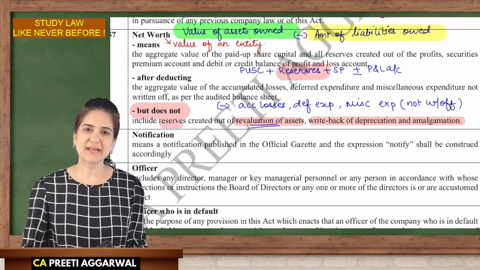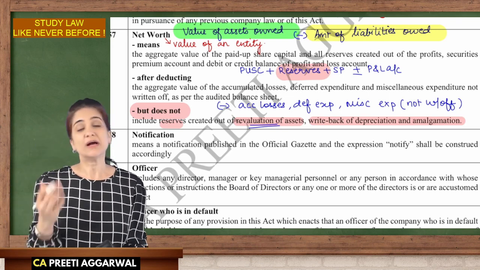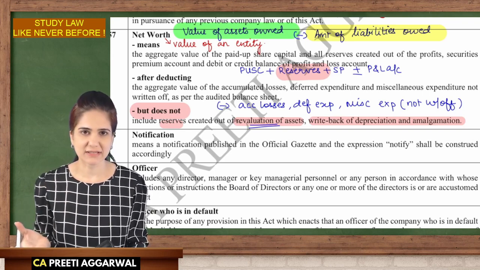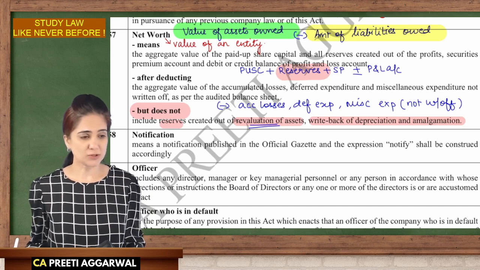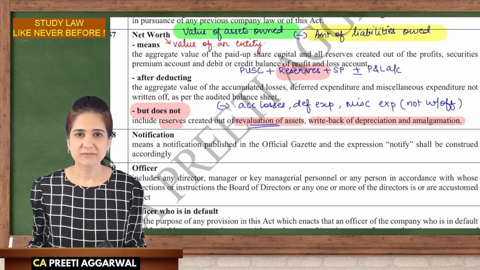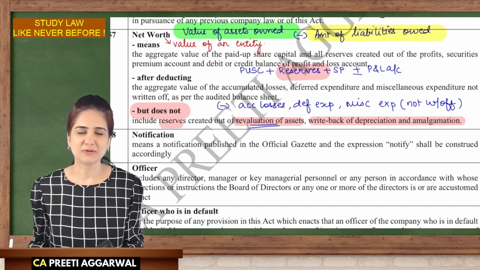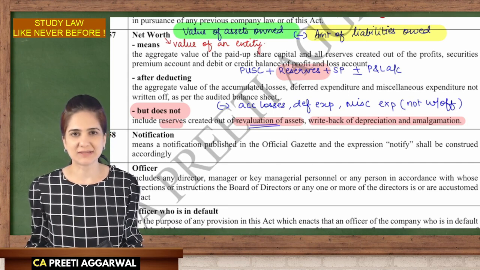See, I purchased a land for rupees, let's say 5 lakhs, and it was long back. Now the value is 5 crores. I decided to revalue the asset. Does it mean that it's profit for me? Can I use it to distribute in the form of dividend? I'm just revaluing the asset to show the correct value. I don't have any actual money because I have not sold the asset.